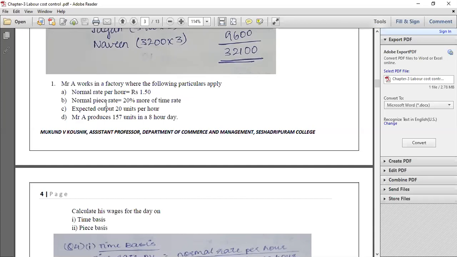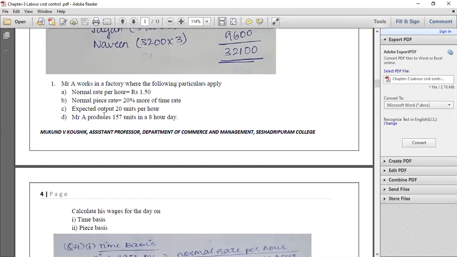Then similarly, normal piece rate is equal to 20% more than the time rate. That means compared to a time rate, under piece rate system, 20% extra will be paid on normal rate. So however much is the normal rate per hour, to that again we have to add 20%, and that would be the amount of piece rate.